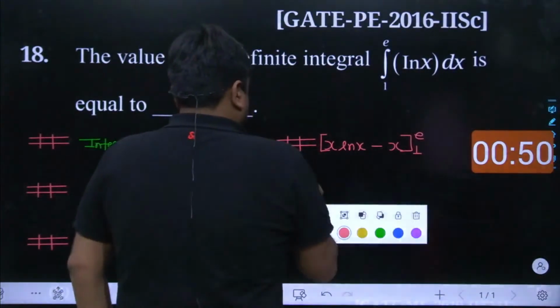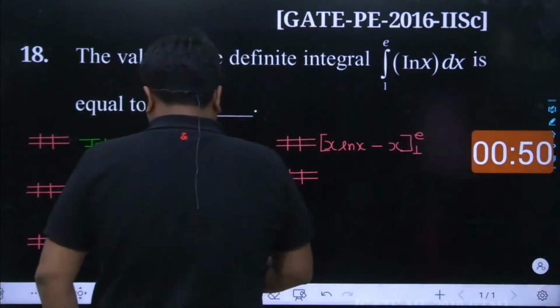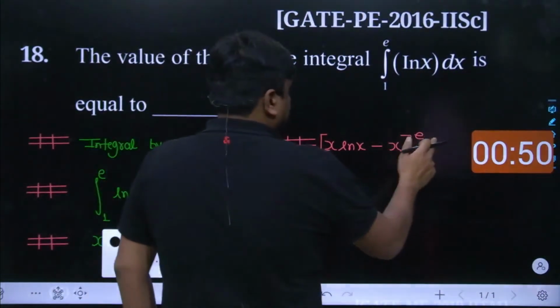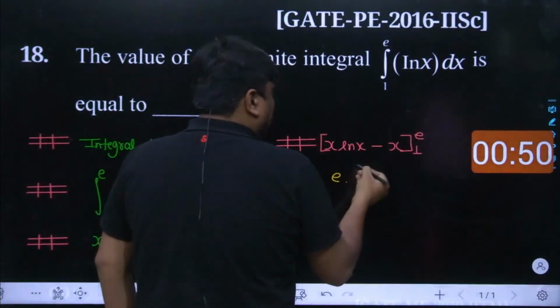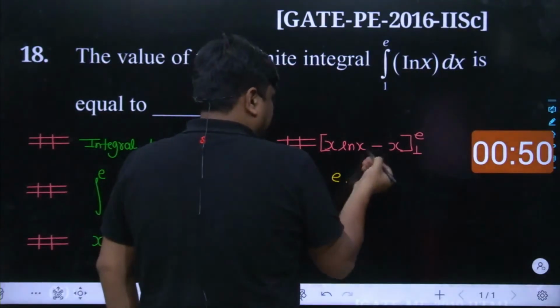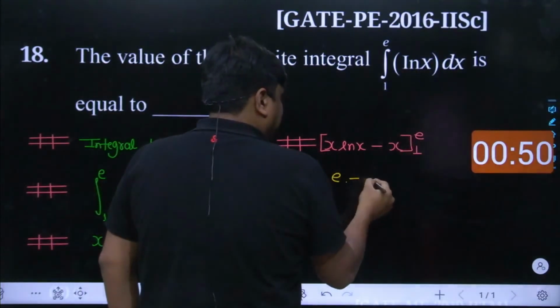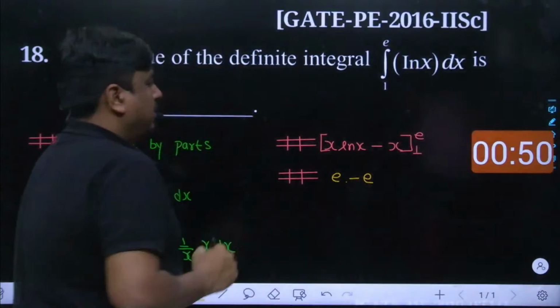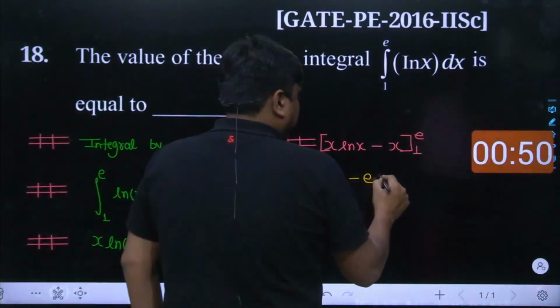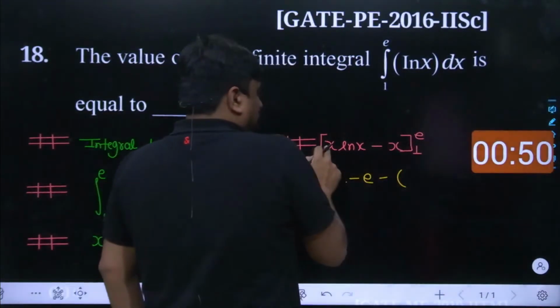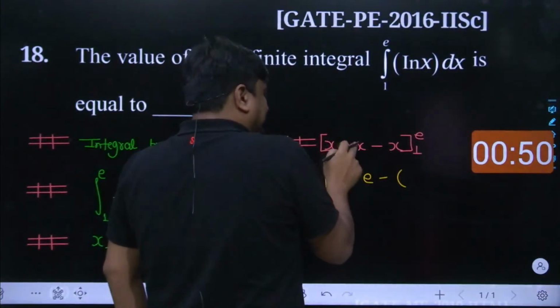So in the next step, I would start feeding the data now. See what happens. We will be feeding x as e, the upper limit. Then comes ln of e. Ln of e stands for 1. That remains as it is. Minus again e only. E, this is the upper limit which has been fed in. Then comes minus times of 1, which has been fed over here, but here it becomes minus of 1.